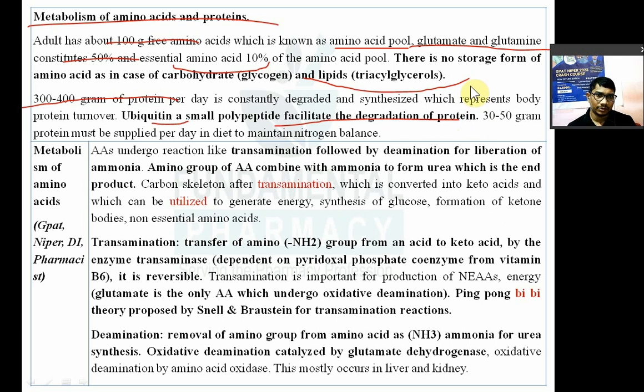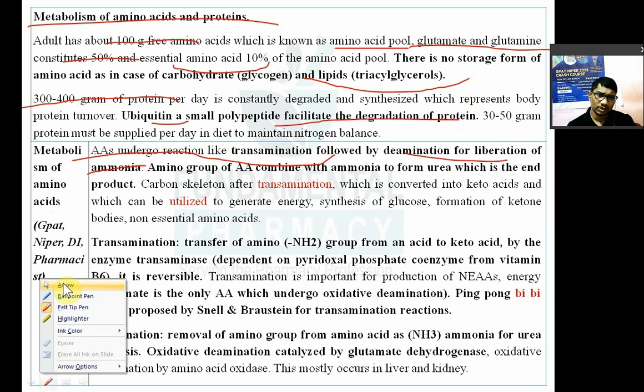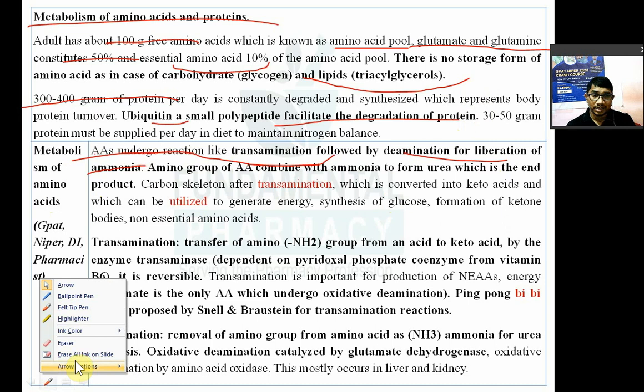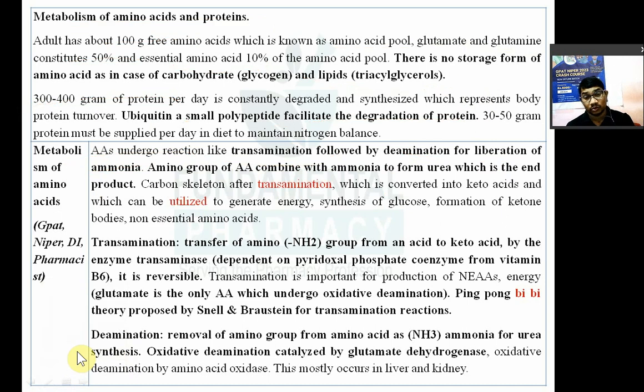Now the metabolism of amino acids mostly occurs by two reactions: transamination followed by deamination for the release of ammonia. Transamination is the process where there is only transfer of the amino group from one amino acid to a keto acid to produce a new amino acid and a new keto acid.